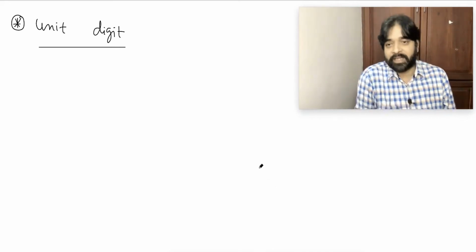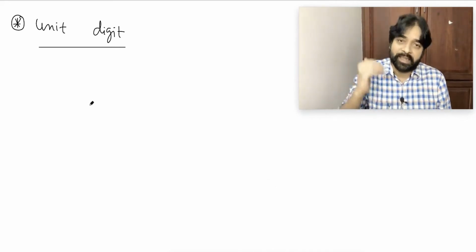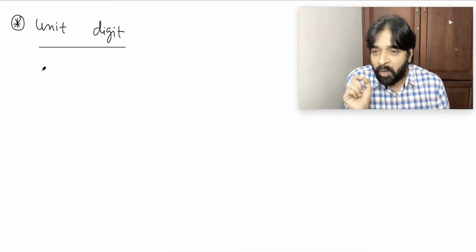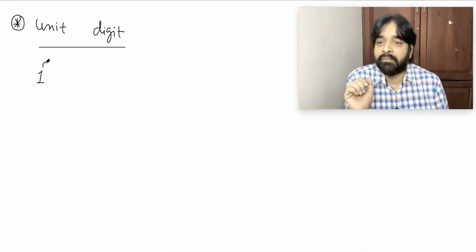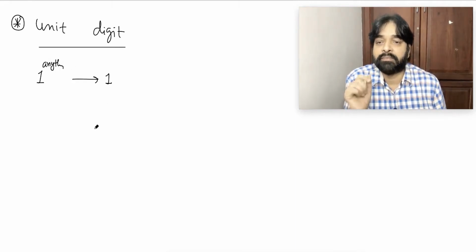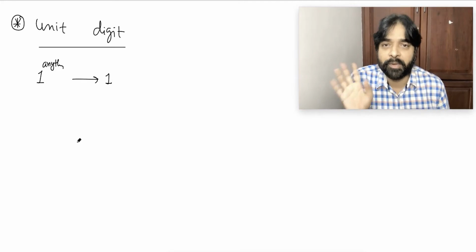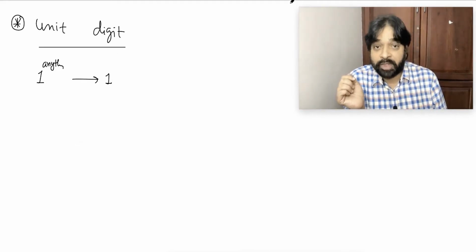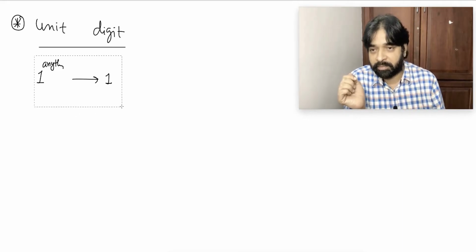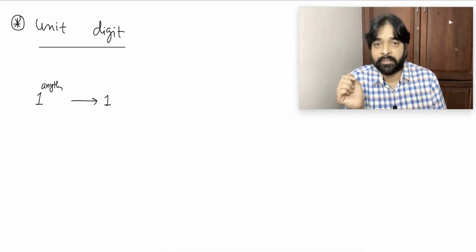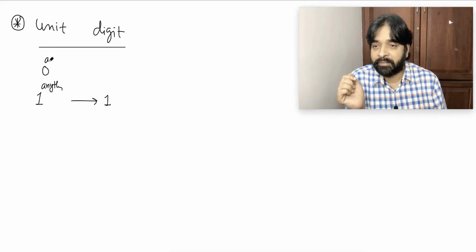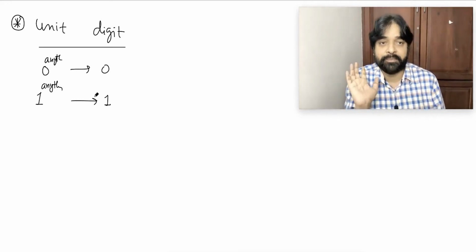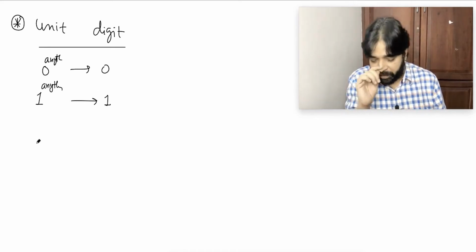Let's check what exactly this means. Let's decide every digit. 1 power anything gives you 1. I don't have any problem, you also don't have a problem. We should start with 0. Although you know it, 0 power anything, unit digit I am talking about, is 0.